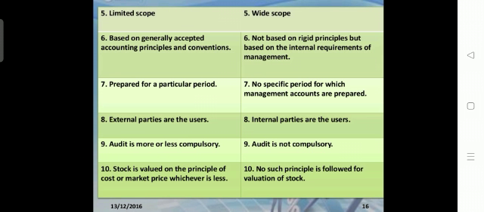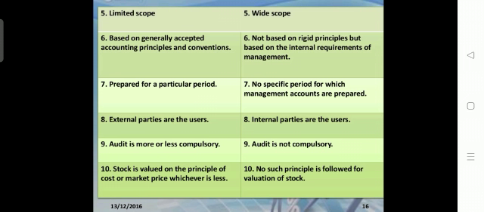But the financial accounting does not have such a scope; it is limited only to the accounting standards. Within that scope you need to make all your preparation. And under financial accounting, which is based on generally accepted accounting principles and conventions, you need to follow the concepts or the accounting principles.